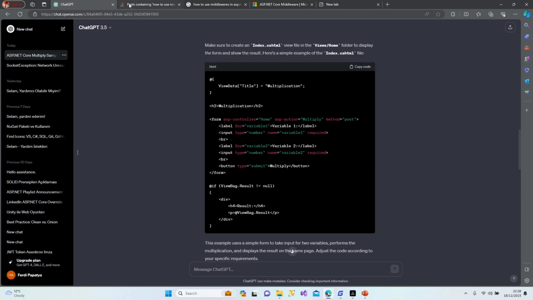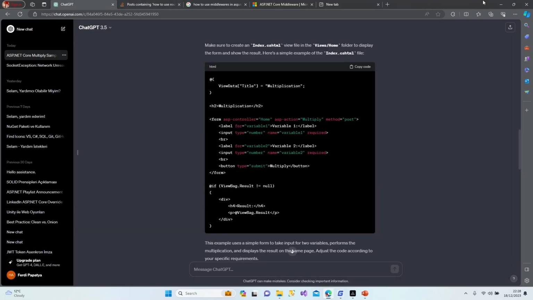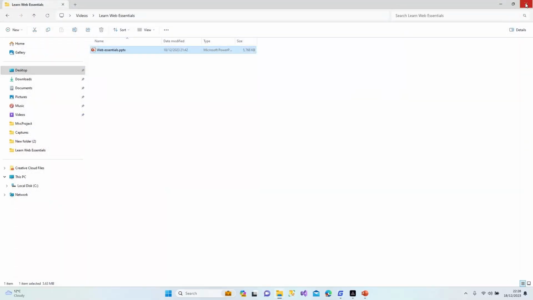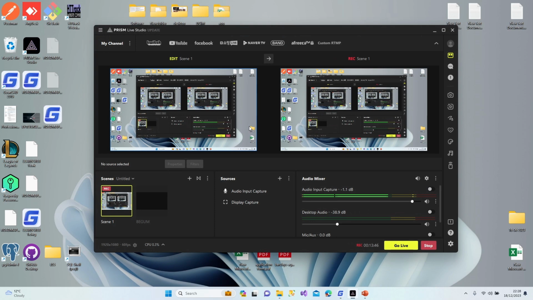In my experience, I'm using 95% ChatGPT and 95% Stack Overflow and Google. All right. I guess you understand what I'm trying to tell you. You understand how to find solutions on the internet, and I think this is going to be enough for your future lessons. It's already been 14 minutes. Yeah, it's going to be enough.